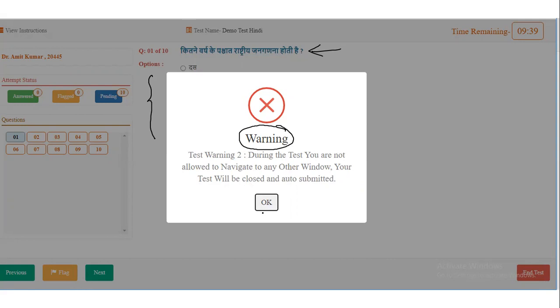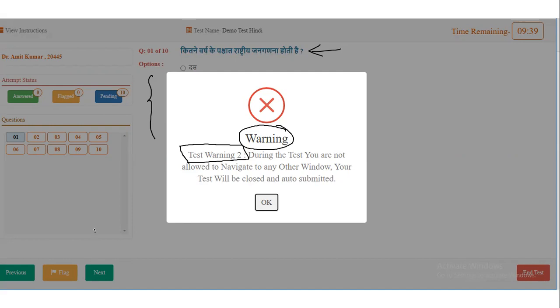And after a specific number of warnings, your test will automatically close. So I suggest that when your test is started, do not minimize it. Do not open new tabs in your system. Simply focus on this tab of OAS.